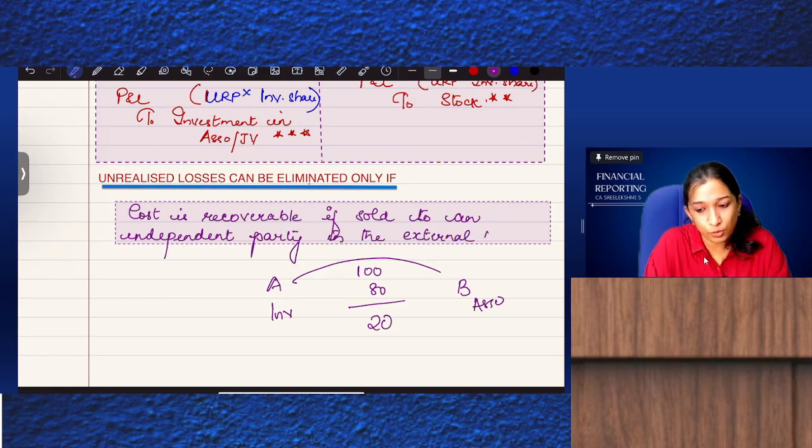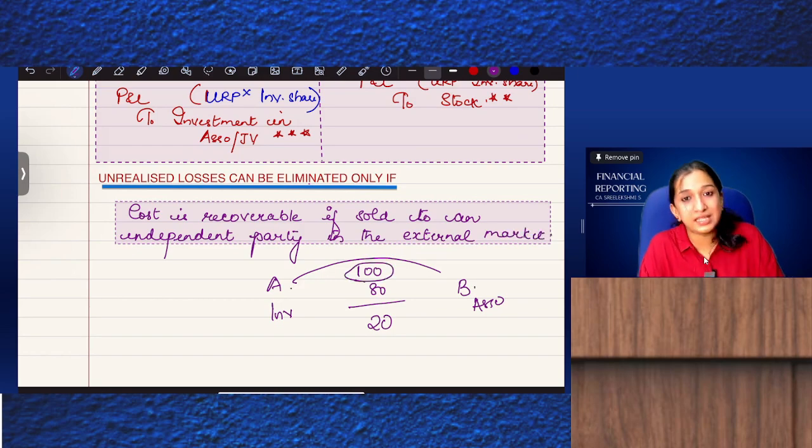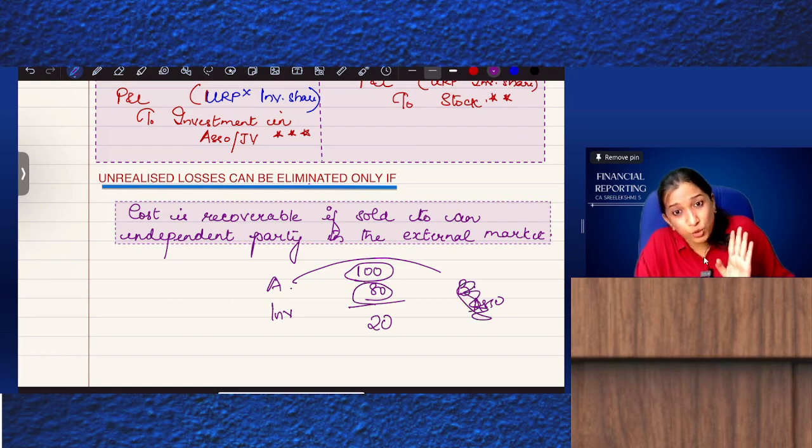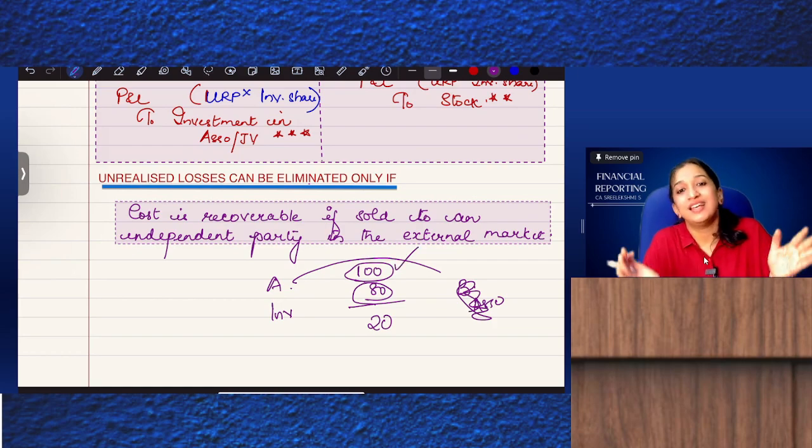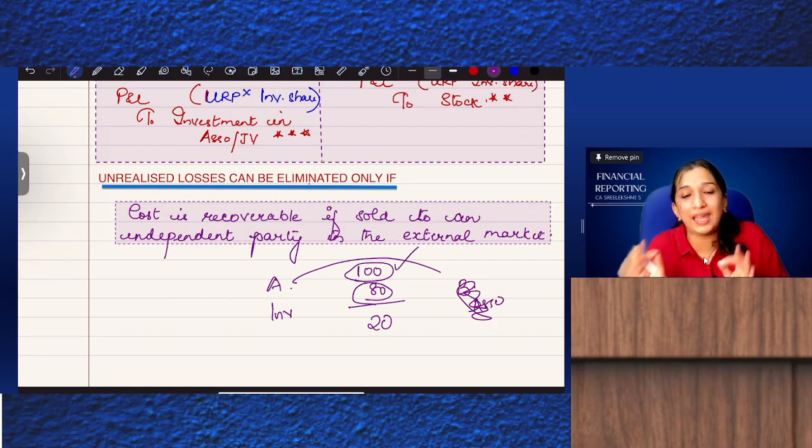Not clear. Can you explain once more? Yes. A sold to B a 100 rupees item at 80 rupees. But instead of B, if A sold to an outside party, were you able to sell at 100? If yes, then the URL has to be eliminated or reversed.